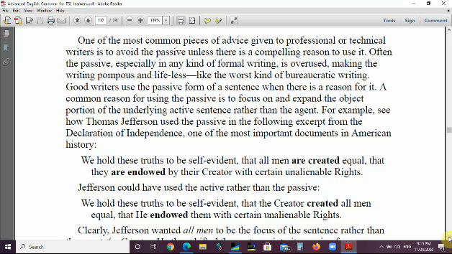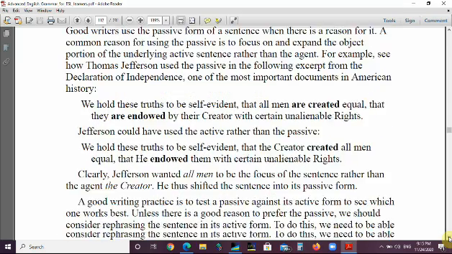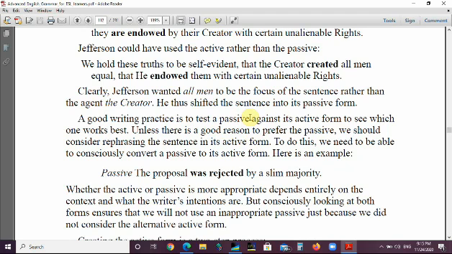A good writing practice is to test a passive against its active form to see which one works best. Is the focus on the subject of the active sentence or on the object of the active sentence? If the focus is on the object, use the passive. Unless there is a good reason to prefer the passive, we should consider rephrasing the sentence in its active form. To do this, we need to be able to consciously convert a passive to its active form. Here is an example. Passive: the proposal was rejected by a slim majority.